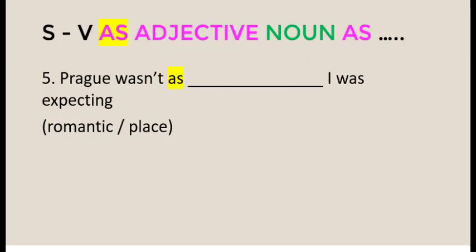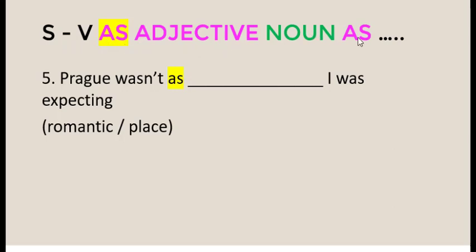This is number 5. Prague wasn't as blank I was expecting. Look at the words in the brackets. Romantic, place. There is no clue given here, but if you look at the sentence, the clue is given: "as." Based on the clue, we know that we have to use this pattern: subject, verb, as, adjective, noun, as.